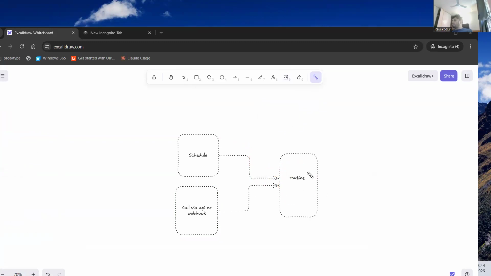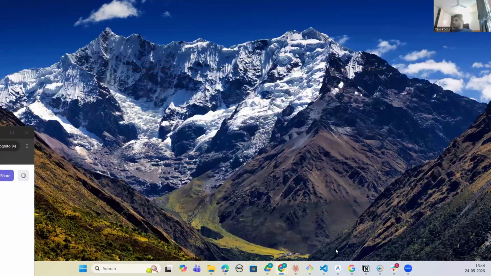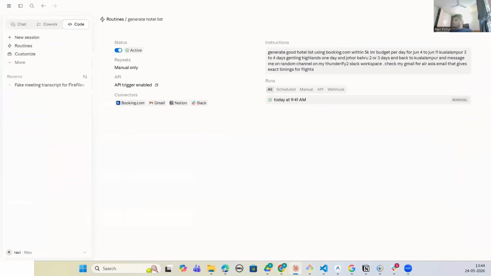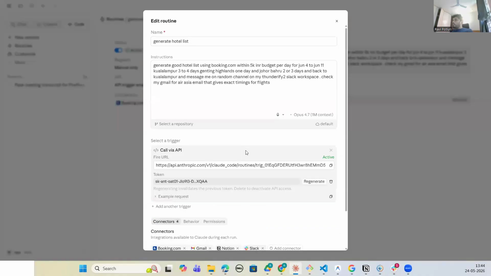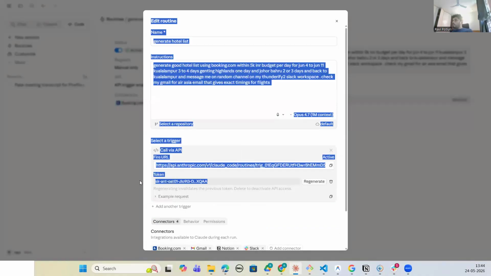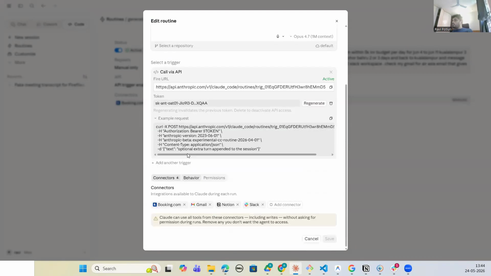We call booking.com through the routine. It is doing things to the other system. We call it an API webhook, which is nothing but a curl call. As you can see, if we try to edit it and go to call by API, there is a token here, and there is a curl call. The example request is to api.anthropic with the trigger, with the token. The token is a bearer token here, and then it's an experimental routine. It gets called, so that is one way.